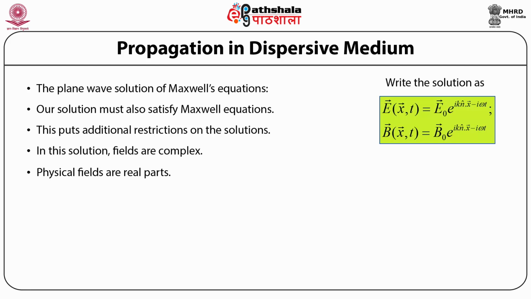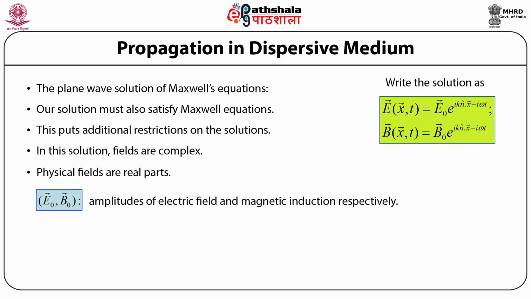And as in the case of the electric field, for the magnetic field induction vector, B naught denotes the amplitude of the magnetic field induction, while n cap represents the direction of propagation of the wave, or the wave vector.